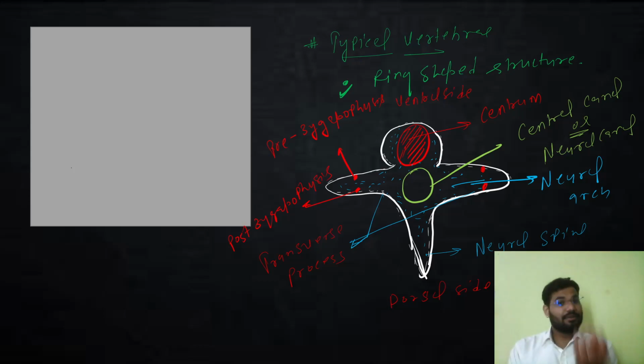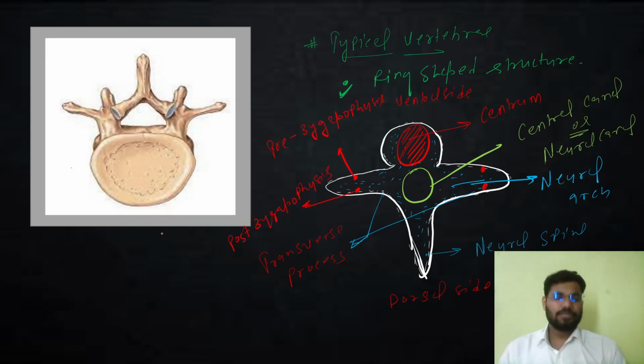There is a centrum. The centrum is not a canal. Make sure it is a space. Let me show you now. In this structure, you can see this is the centrum, right? That makes up the intervertebral disc basically. And you can see this is a space through which the spinal cord passes. This is called the central canal. It is also called the neural canal, right?